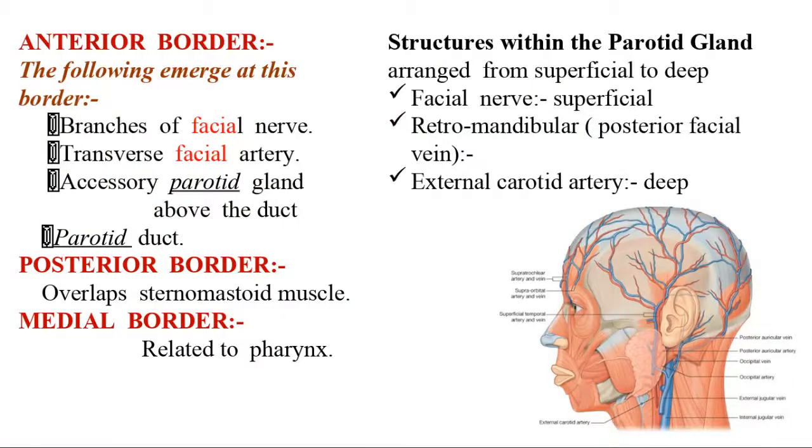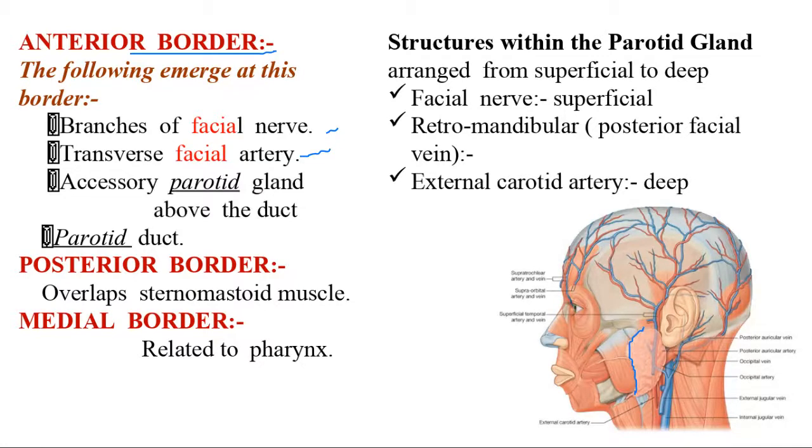Similarly, the borders. What is there in the borders? The anterior border is related to the facial nerve and facial artery. What you are seeing in this diagram, this part, is the anterior border.